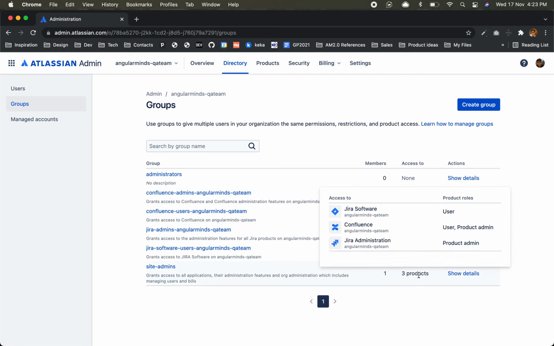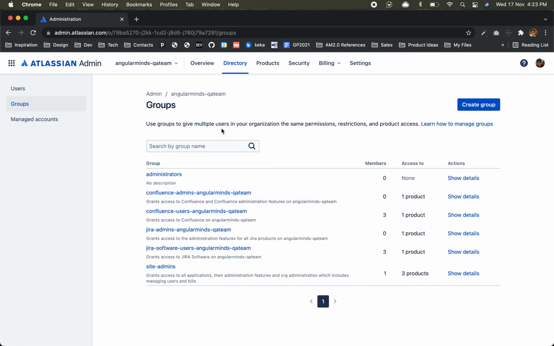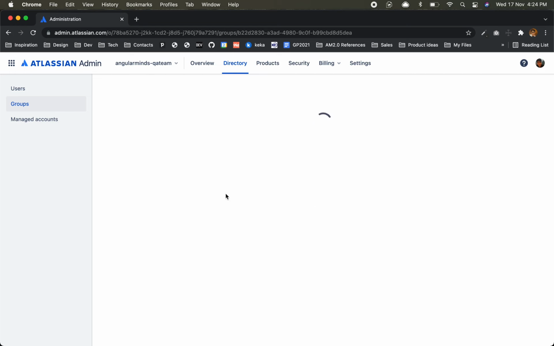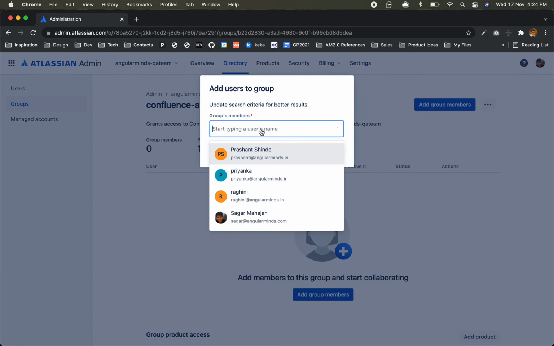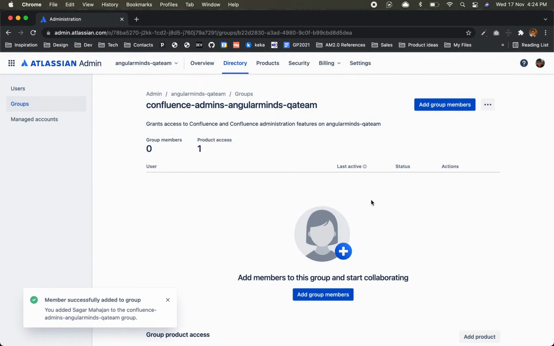Site admin, 3 products. These are the groups in which the member Confluence admin Angular Minds team 0. So I'll have to add myself here. Is it true? Okay.